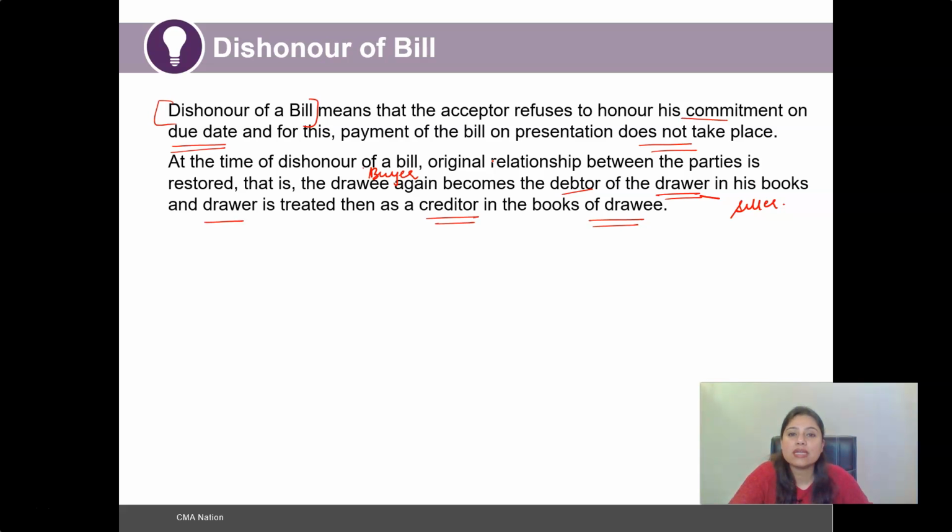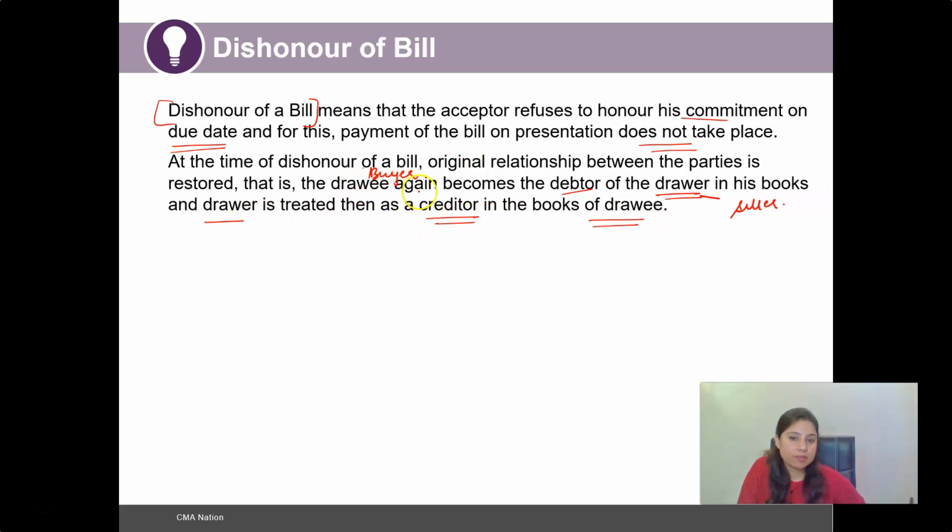However, because the settlement did not take place, because the payment did not happen, the original relationship exists and is restored. That is, the drawee will again become the debtor of the drawer. That is, the buyer becomes the debtor of the seller, and the seller is treated as a creditor in the books of drawee.